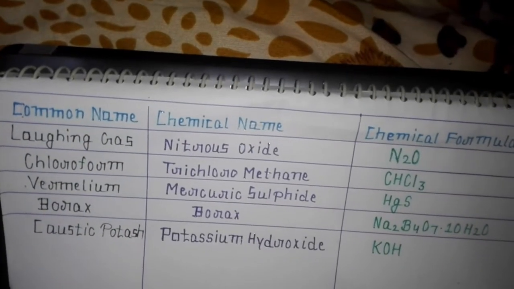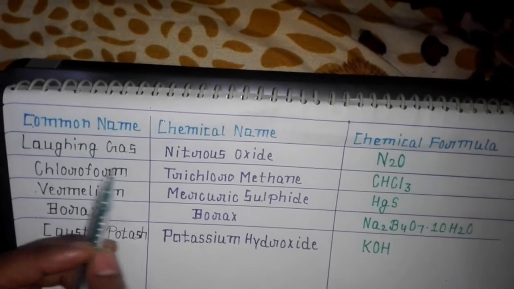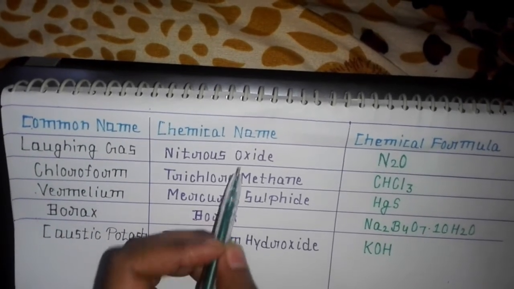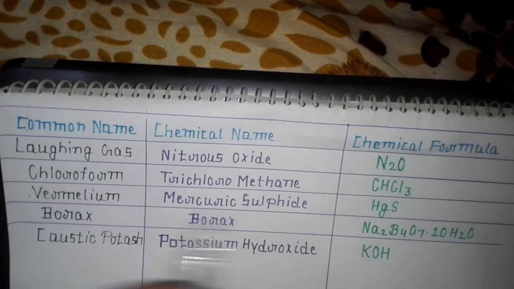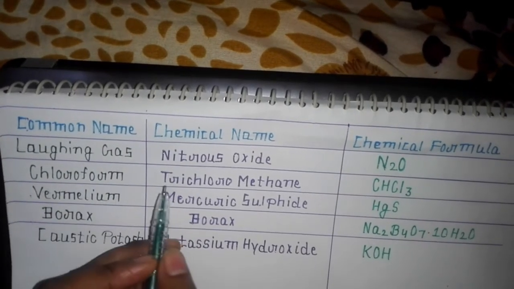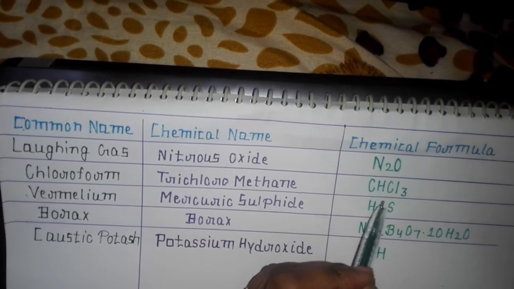Here are some more compounds. Then laughing gas. It is also a very common question. Its chemical name is nitrous oxide and its chemical formula is N2O. Then comes chloroform. Its chemical name is trichloromethane and its chemical formula is CHCl3.